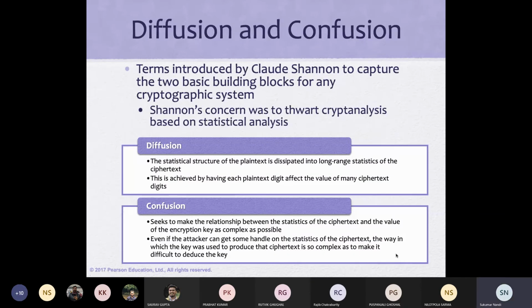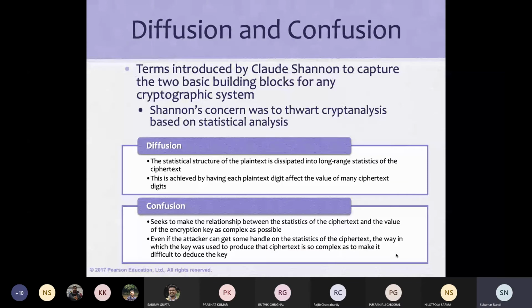Another important thing, again given by Shannon, to avoid cryptanalysis based on statistical analysis. He mentioned two things, diffusion and confusion. What is diffusion?